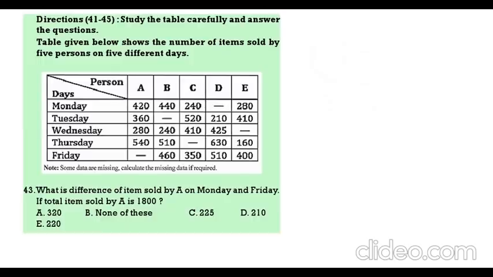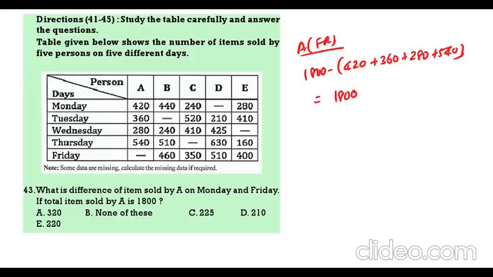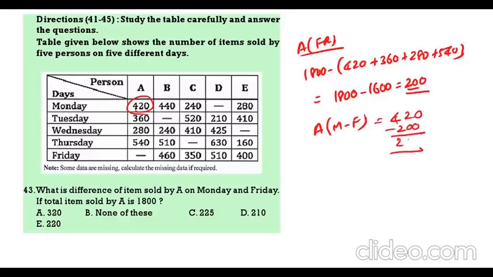Next question. What is the difference of A on Monday and Friday if total items of A is 1800? Now, what is the A Friday value? 1800 minus 420 plus 360 plus 280 plus 540. This is equal to 1800 minus 1600, that is 200. Now, A Monday is 420, A Friday is 200. So the difference is 220. 220 is the final answer.